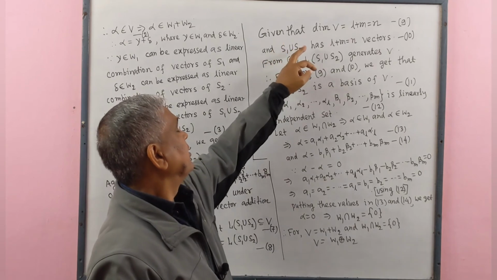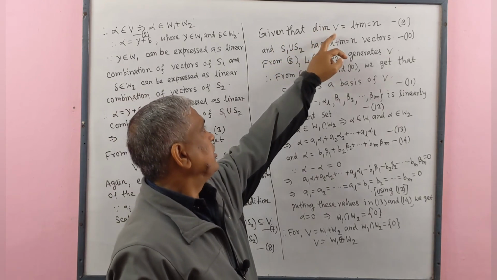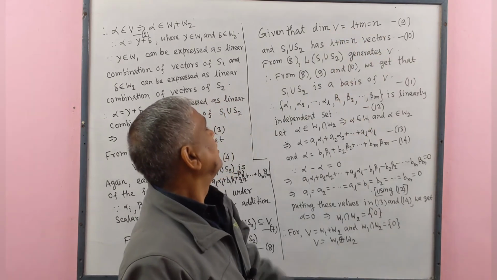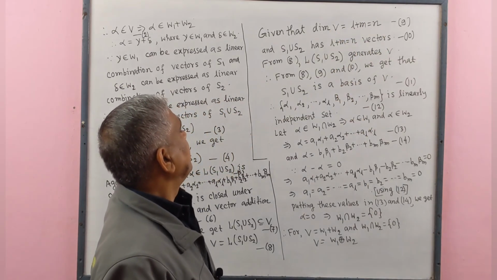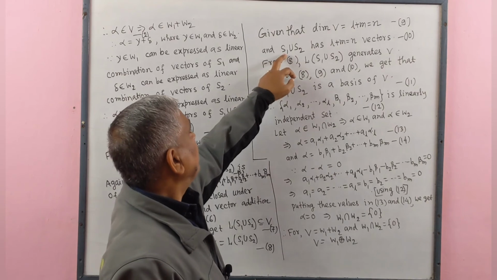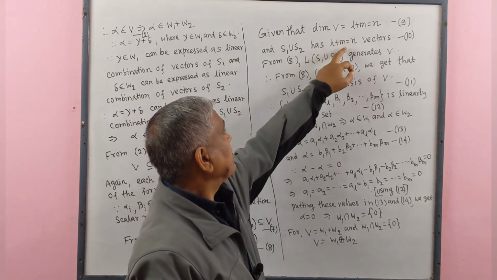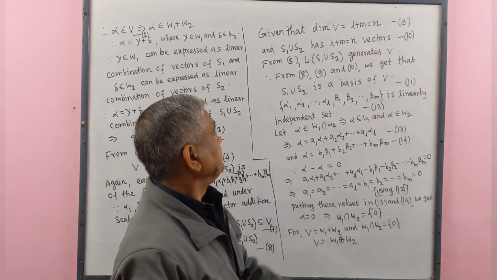Given that the dimension of V equals l plus m equals n, and S1 union S2 has l plus m equals n vectors.